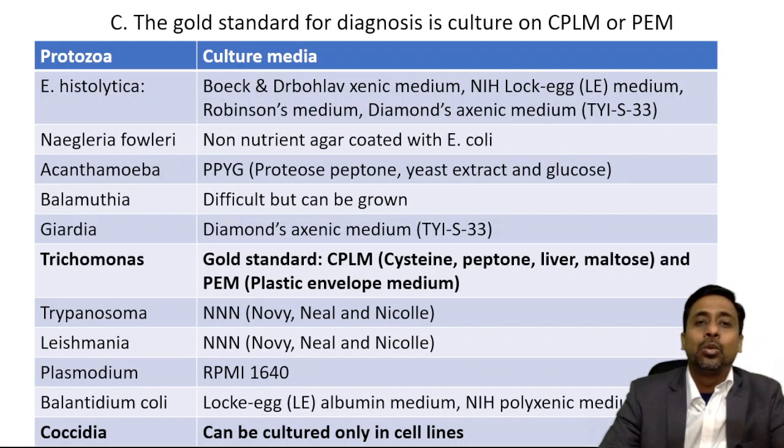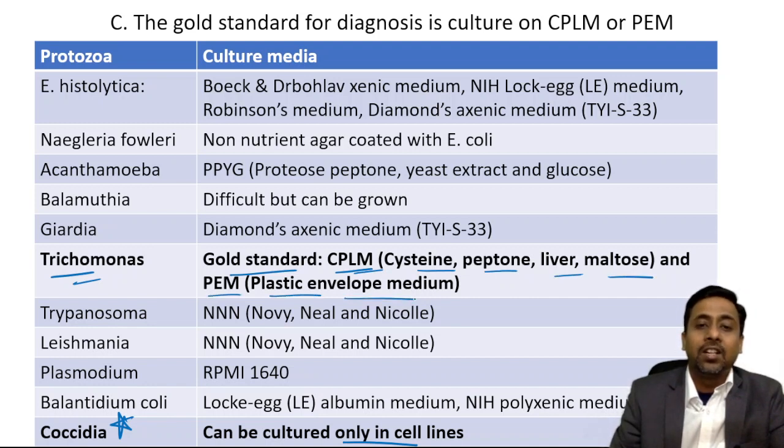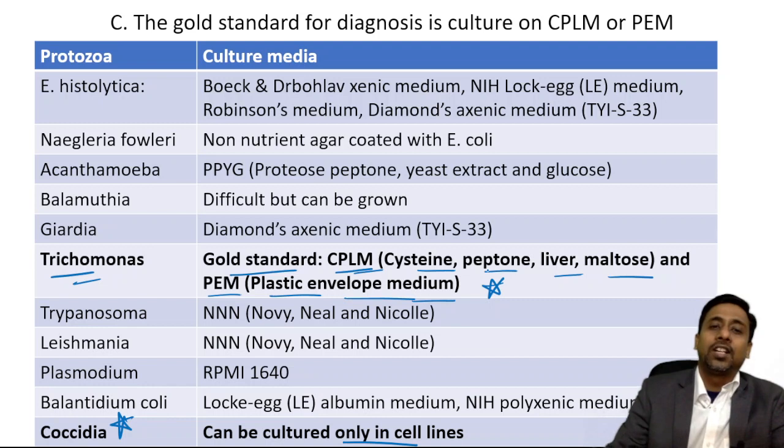So option C, the gold standard for diagnosis is culture on CPLM or PEM. Contrary to the popular belief that only bacteria can be cultured, parasites can also be cultured, and among the protozoan parasites, almost all can be cultured except Coccidia, which can be cultured only in cell lines. And Trichomonas culture is considered the gold standard in media such as CPLM, which is cysteine, peptone, liver, maltose, and PEM, that is plastic envelope medium. Okay, so this is also correct.